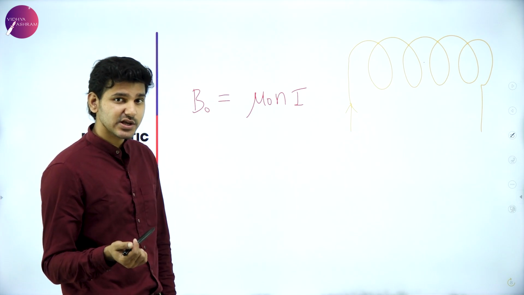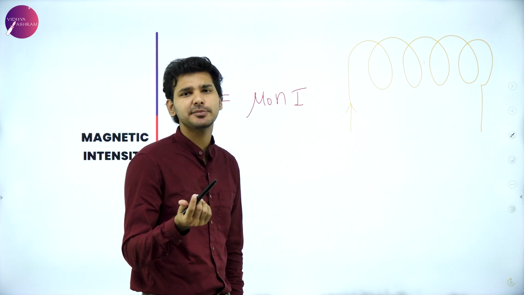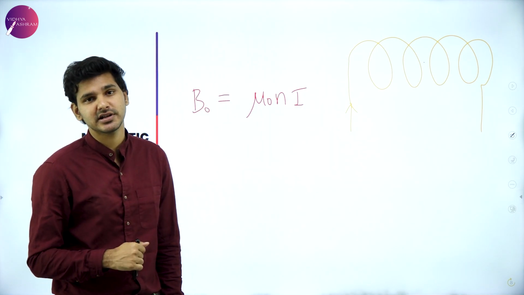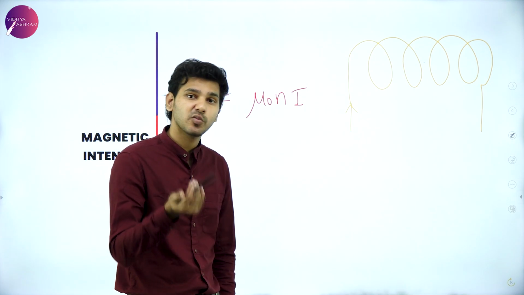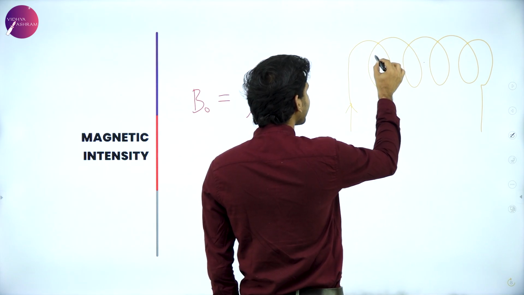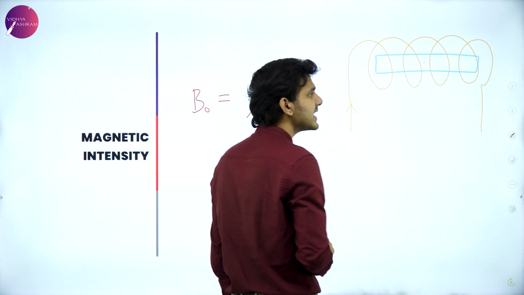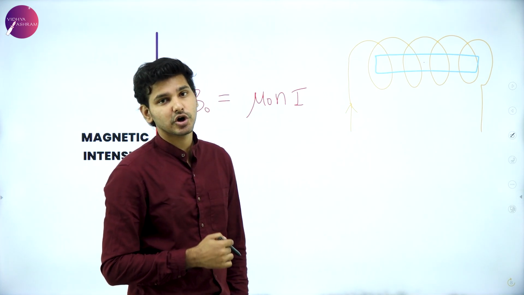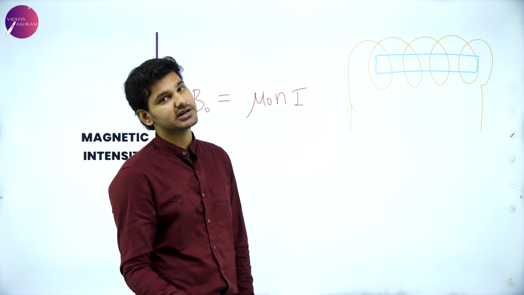But my question is, what happens if I place a soft iron core or any iron material into that particular solenoid? I accidentally dropped it. Then what will happen to that particular magnetic field? Will it increase? Will it decrease? Will it stay the same? That is the question. So if I insert a soft iron core like this into the middle of that solenoid, what will happen to the magnetic field? Will it increase or decrease?